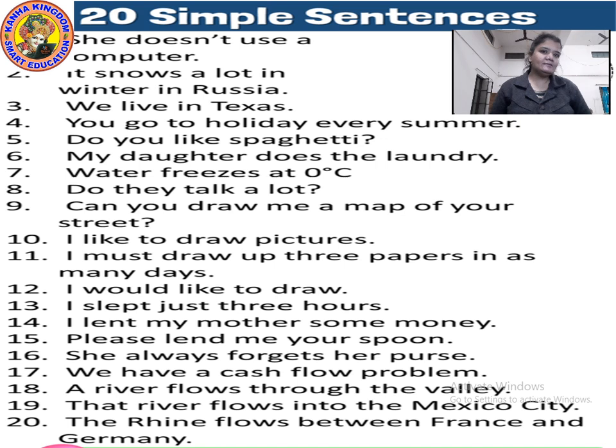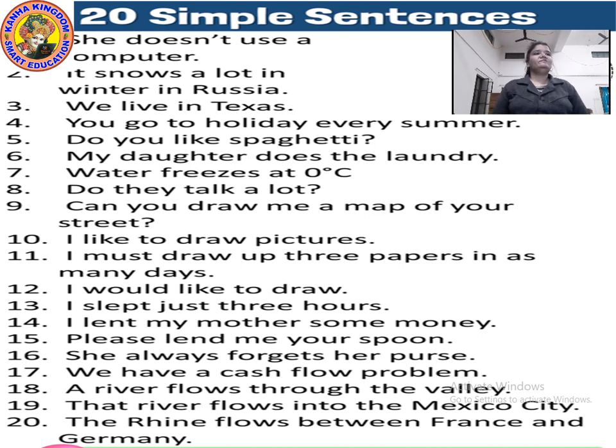I lent my mother some money. Identify by yourself, guys. How many subjects and how many verbs are there in this sentence? Single subject? Yes. The subject is single, that is I, and the verb is lent, L-E-N-T, to give somebody some money. Please lend me your spoon. Single subject. Please, me is the subject and lend is a predicate.